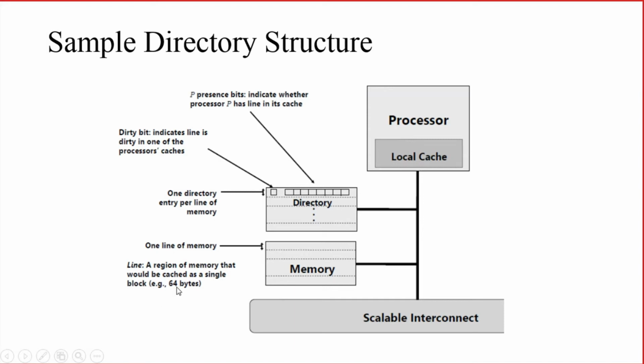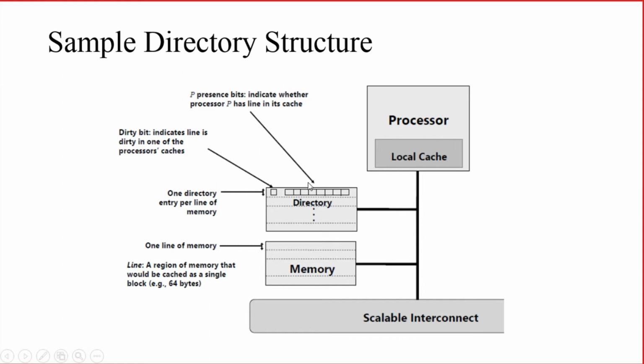What will be the size of a block? For example, say 64 bytes. A block is nothing but a group of certain locations that can be cached directly onto the private cache at a particular time. Say at T1, this block or line will be cached onto a local cache. Say at time T2, the second line or block will be cached onto a local cache. And the block or line size may be, for example, 64 bytes.